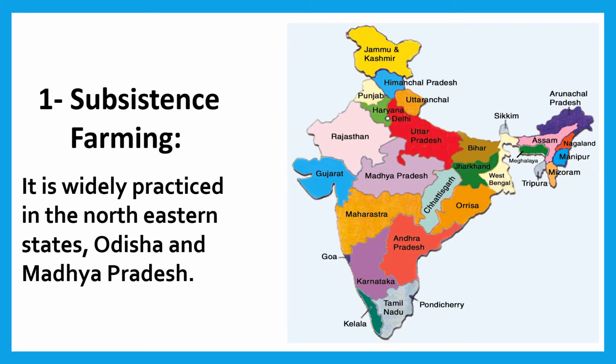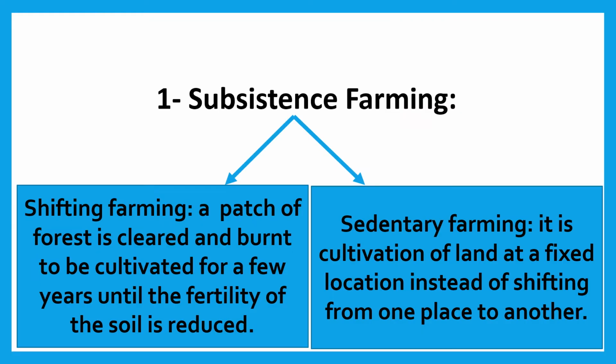Subsistence farming is widely practiced in the northeastern states, Odisha, Madhya Pradesh, etc. And subsistence farming is divided into two. The first one is shifting farming, and another is sedentary farming.